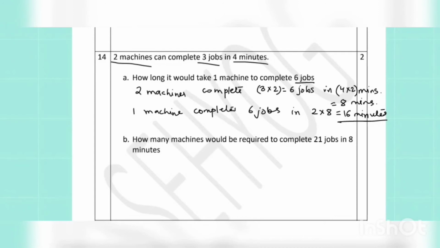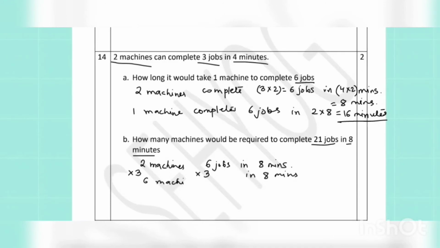How many machines will be required to complete 21 jobs in 8 minutes? Now, if we calculate in 2 machines, every 2 machines can complete 6 jobs in 8 minutes. So, if we multiply the number of machines, the number of jobs can be multiplied for 8 minutes.